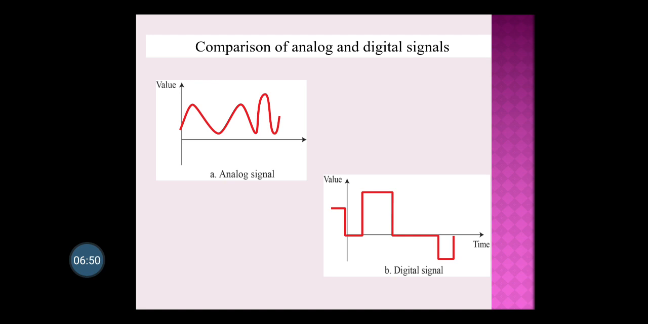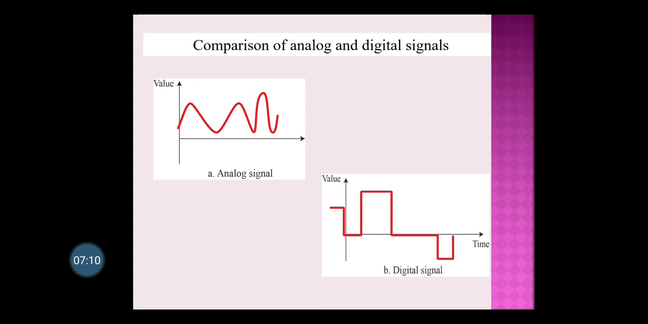You can see here, for example, for 10 minutes it is 10 volts, and then again it directly falls to 0, then it falls to minus 5 volts for 5 minutes. It is constant, there are no small changes, only a constant value. So this is your digital signal.